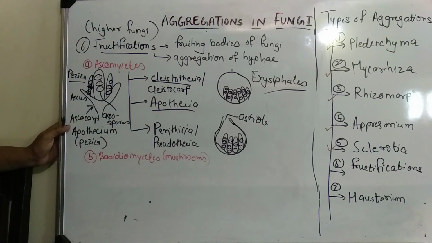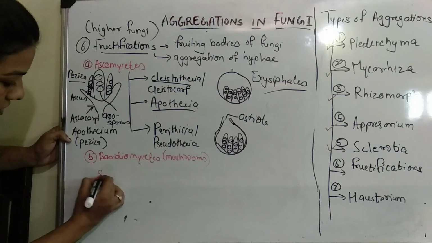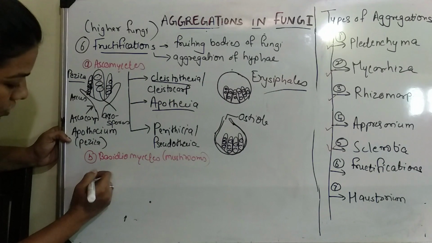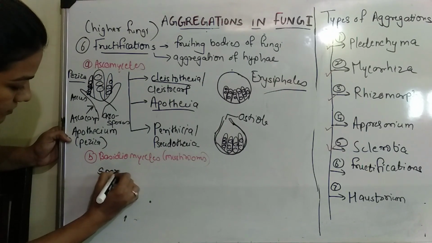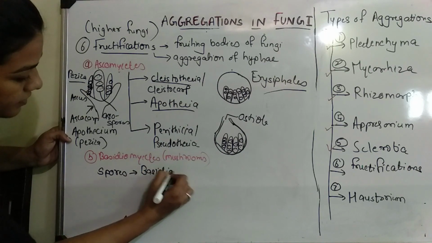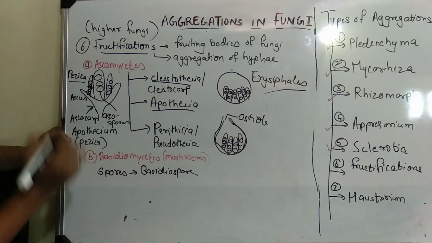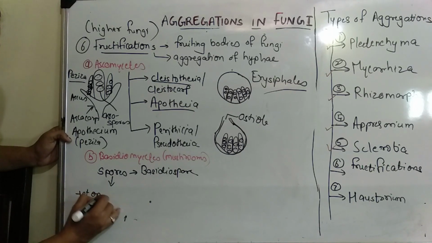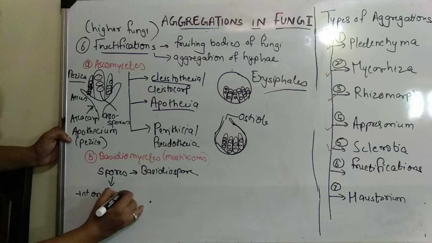Basidiomycetes have their spores, which are called basidiospores, and these basidiospores are present on the basidium.